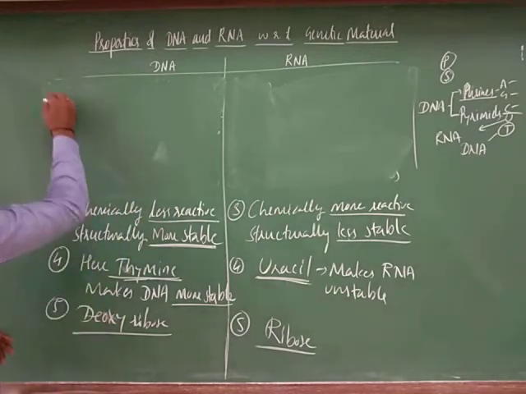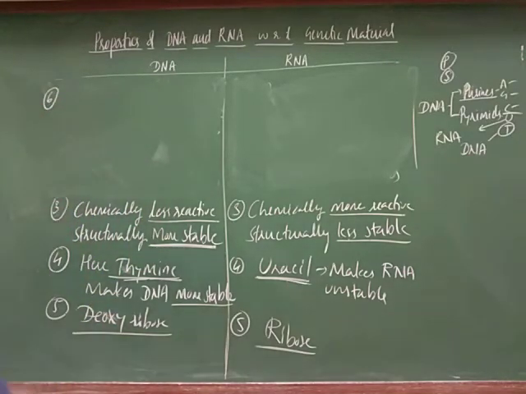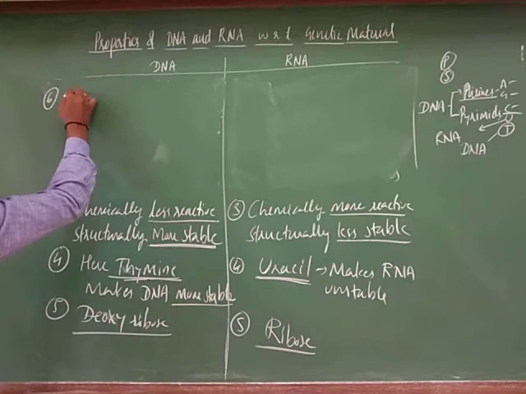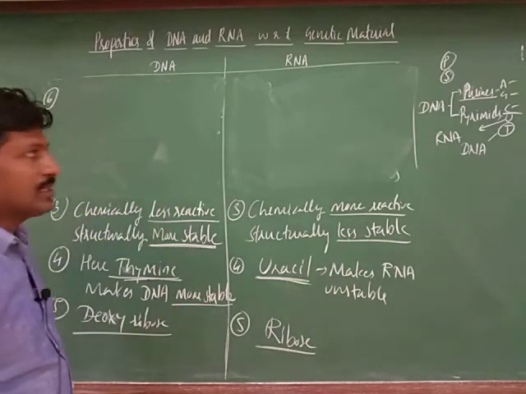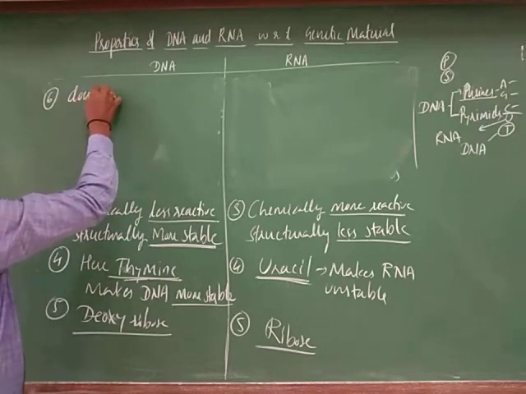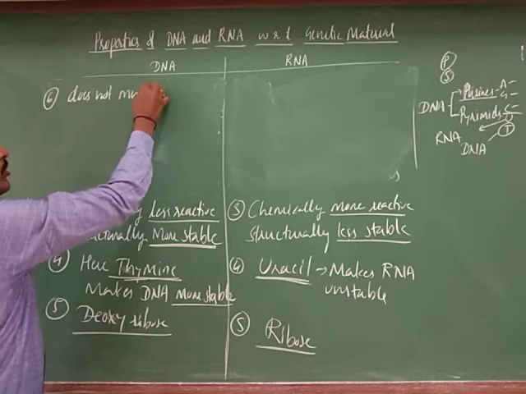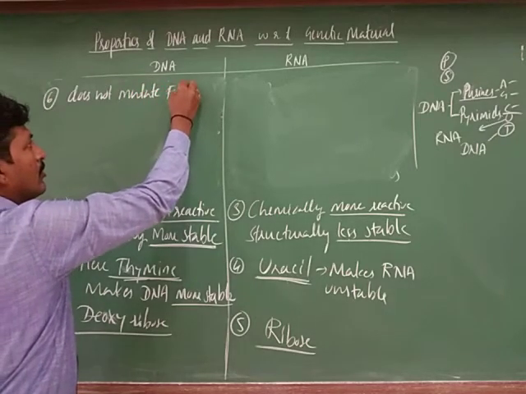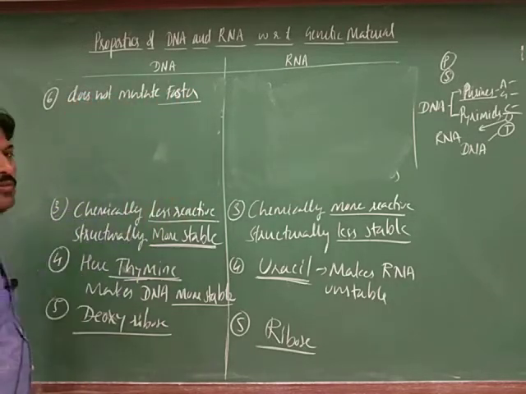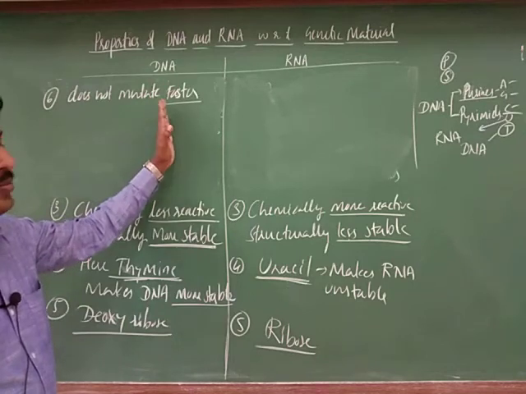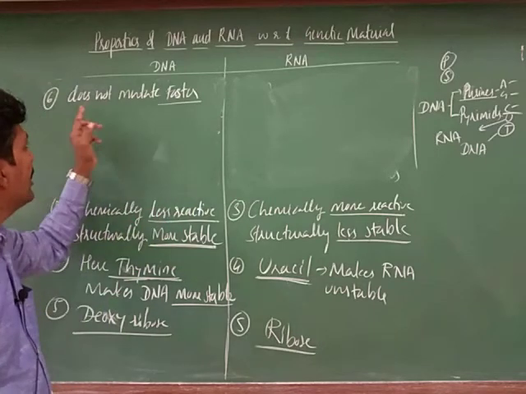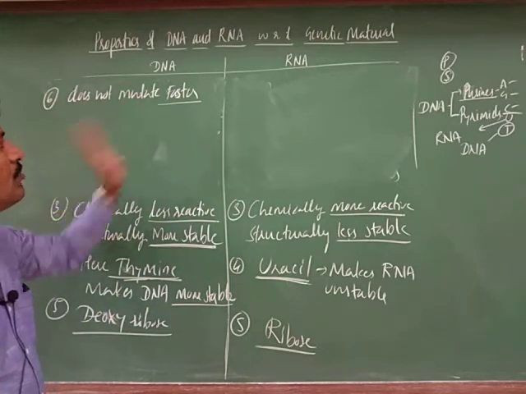Next, sixth point, you can add that DNA does not mutate faster. Both are mutating. Mutation takes place in both, but not at a fast rate. In both materials we can observe mutation, the change in genetic material, but in case of DNA it does not mutate faster, right?